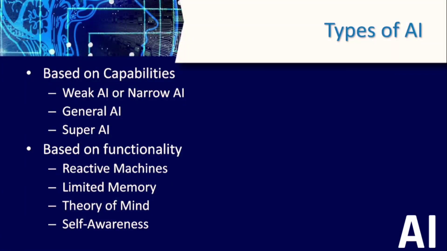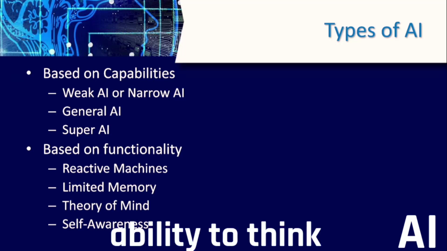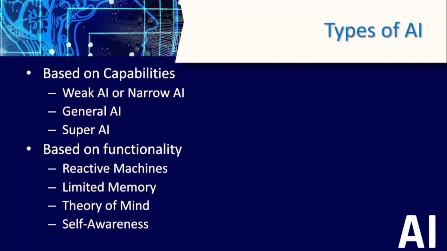Key characteristics include the ability to think, reason, solve puzzles, resolve problems, make judgments, plan, learn, and communicate on its own.